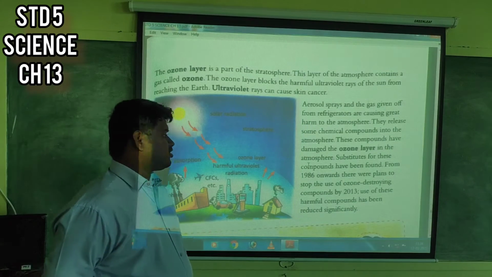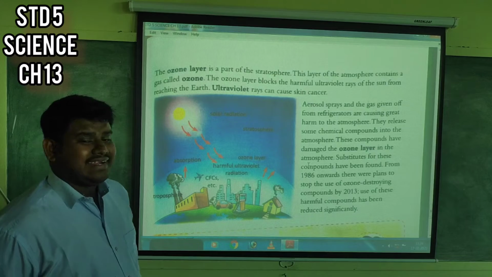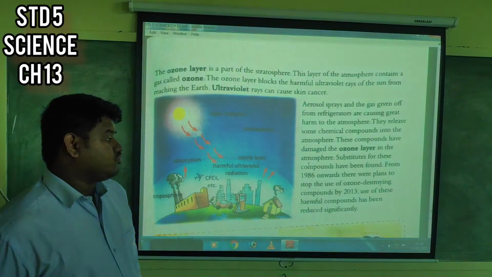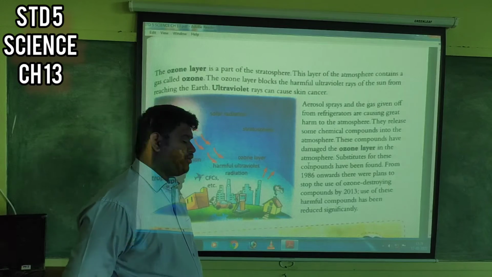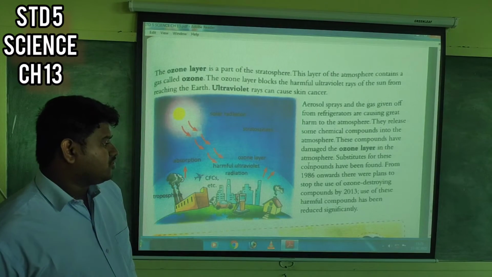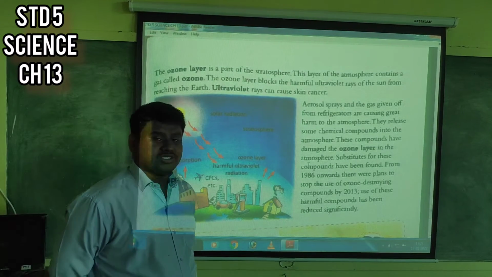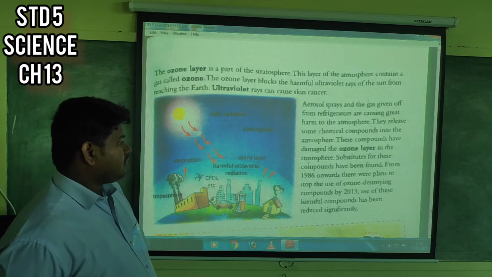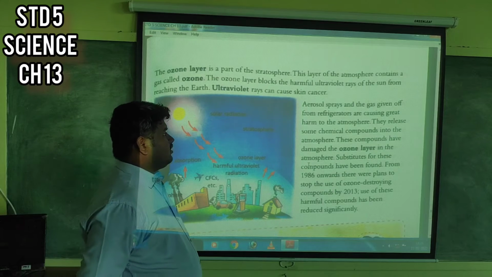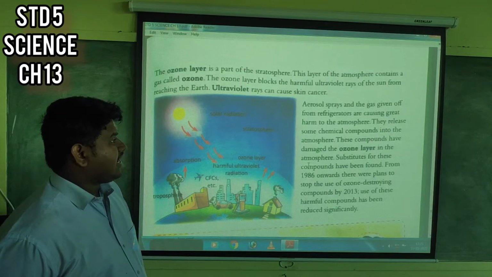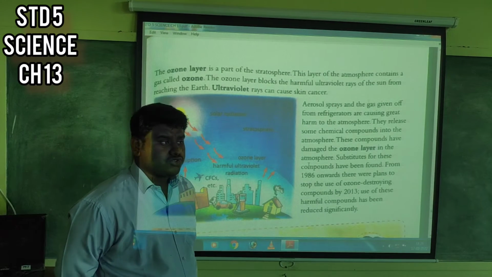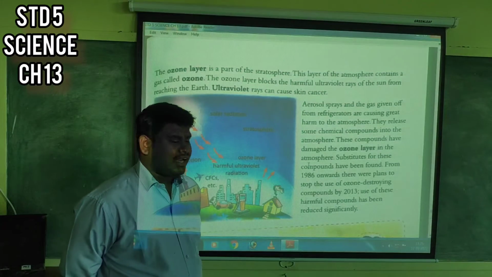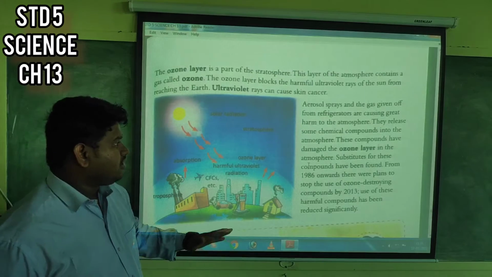And substitutes for those compounds have been found from 1986 onwards. There were plans to stop use of ozone destroying compounds by 2013, and use of these harmful compounds has been reduced significantly. So before 1986, aerosol sprays and the gas from the refrigerators were polluting the environment to a great extent.